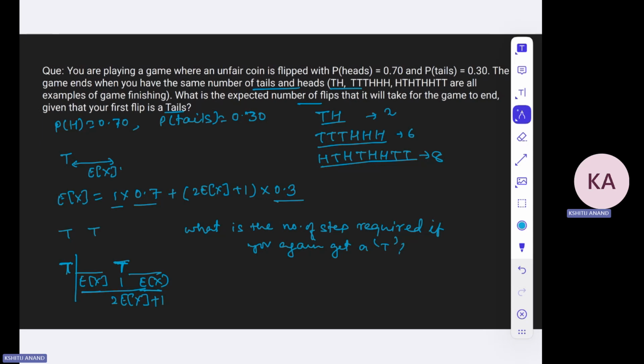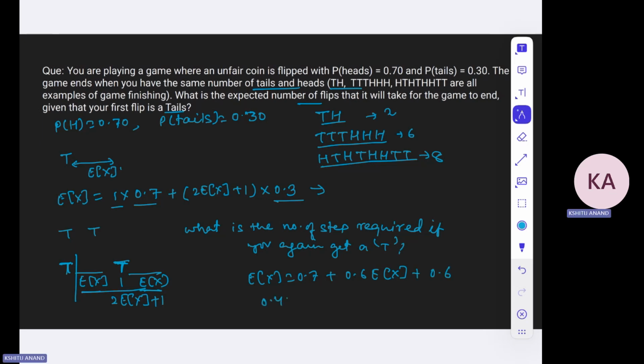So let us try to solve this. It would be EX is equal to 0.7 plus 0.6 EX plus 0.6, right?